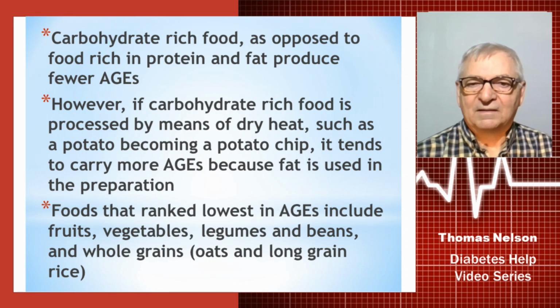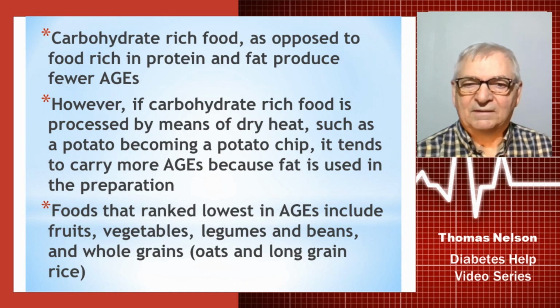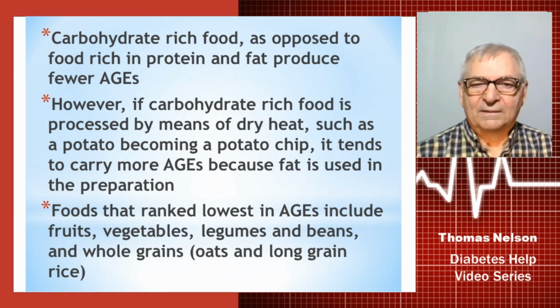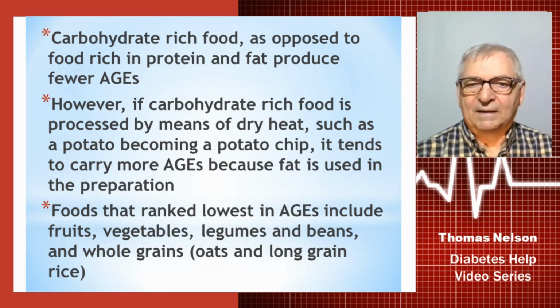So anything that is deep fried or cooked in fat is going to multiply the number of AGEs that are produced. Foods that ranked lowest on the AGE scale include fruits, again in moderation, vegetables of all types and varieties, especially those that are very colorful, legumes and beans, and whole grains like oats and long grain rice, if they don't affect your blood sugars, are all good things to be considering.